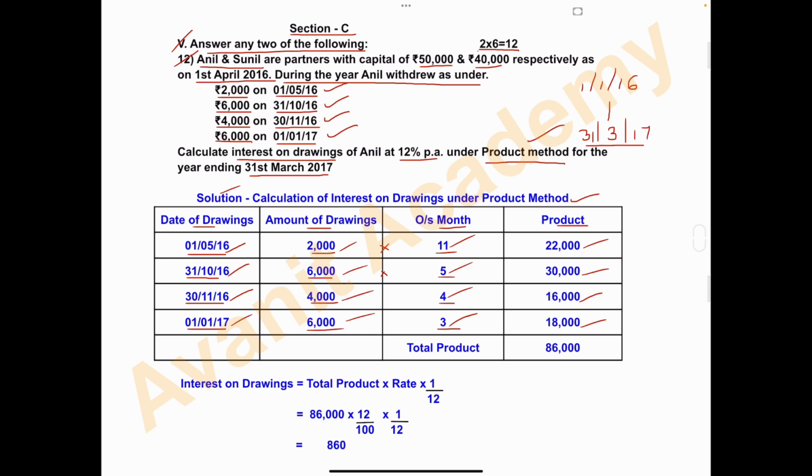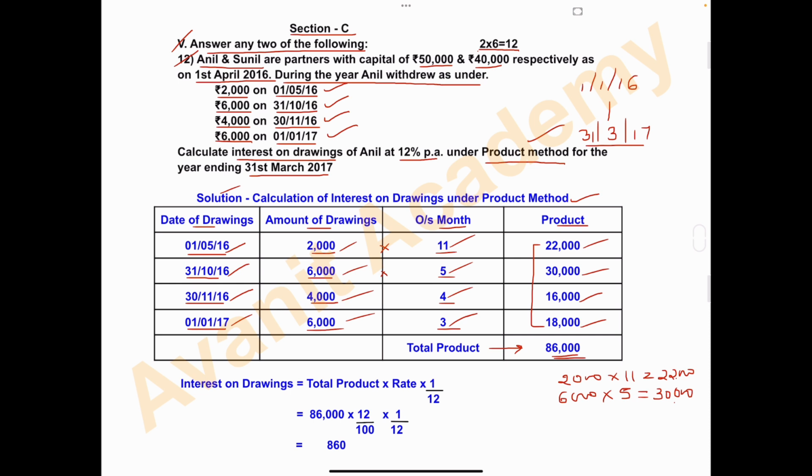To get the product, what you have to do? 2,000 into 11, you will get 22,000. Like this, you have to do 6,000 into 5, you will get 30,000. Keep multiplying, and you will get the product amount. Now add all these: 22,000 plus 30,000 plus 16,000 plus 18,000, and the total is 86,000. That is called total product.